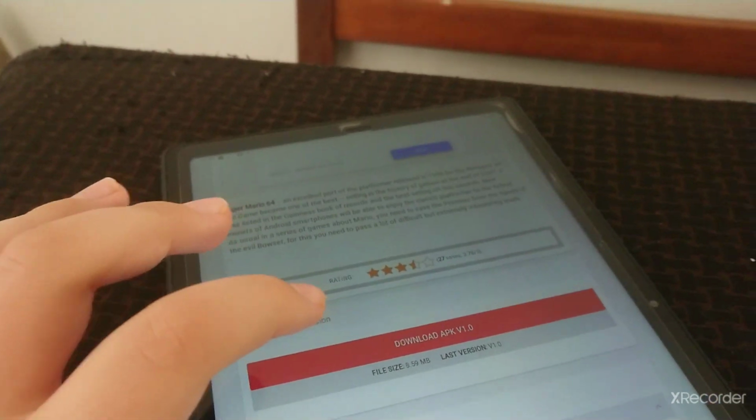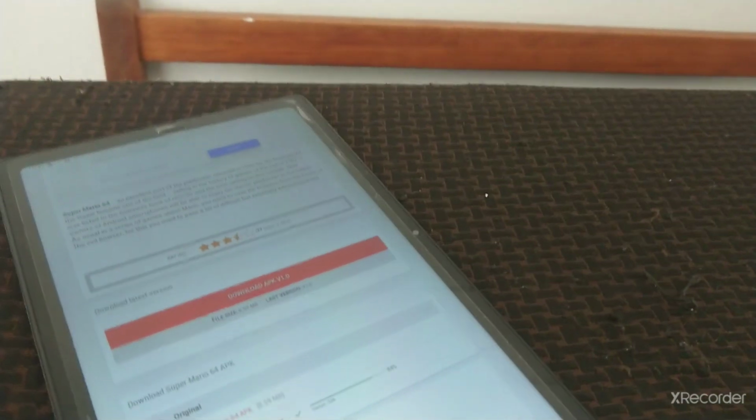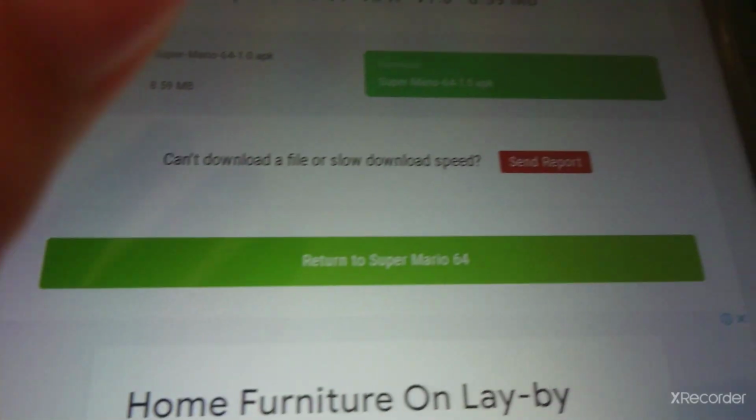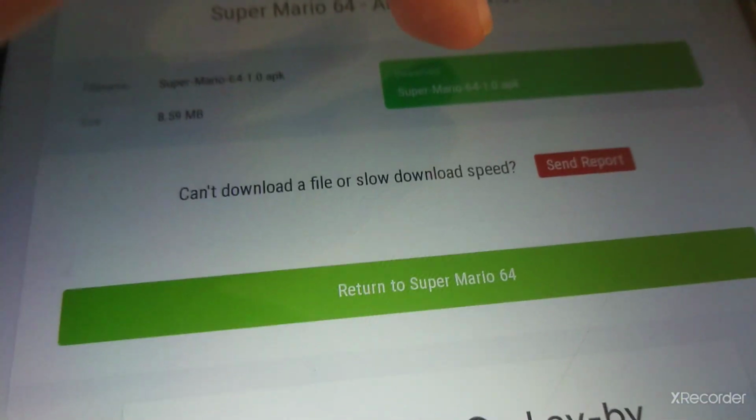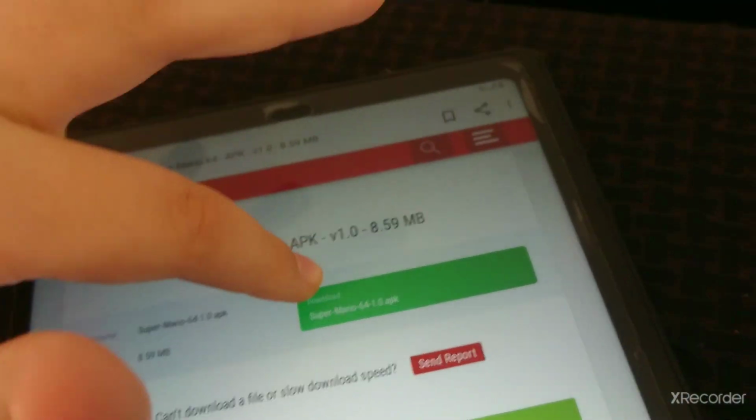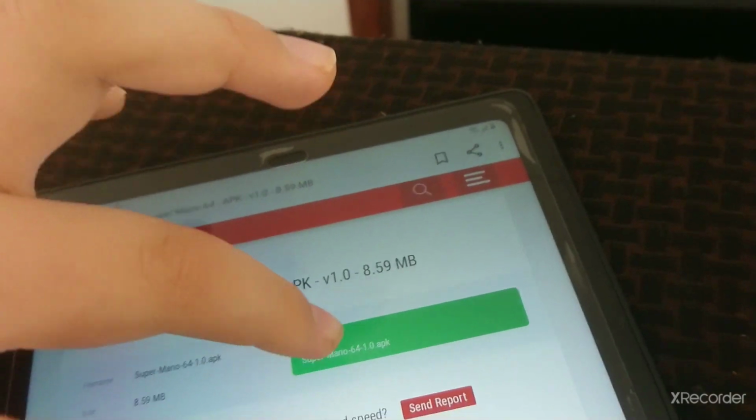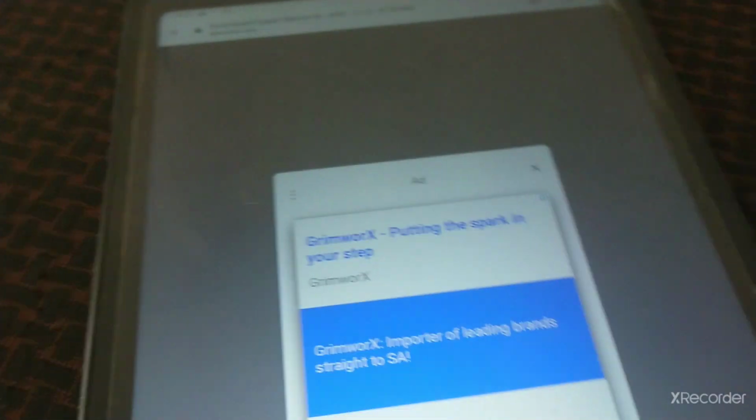Scroll down, and it's going to say download Super Mario 64, but after you click download Super Mario 64, there's still going to be more stuff you have to do. So click download APK. Then it's going to have a timer. After the timer's done, click download Super Mario 64. There's going to be way more to this, guys.